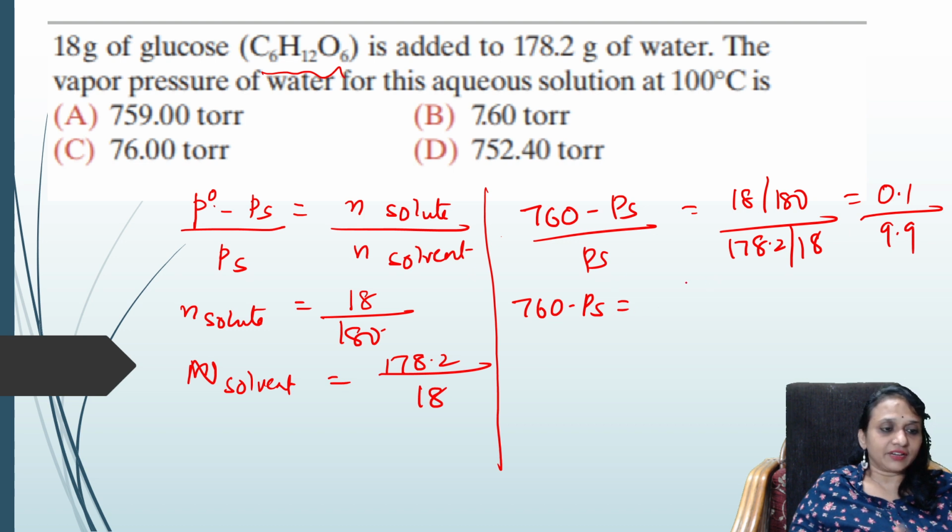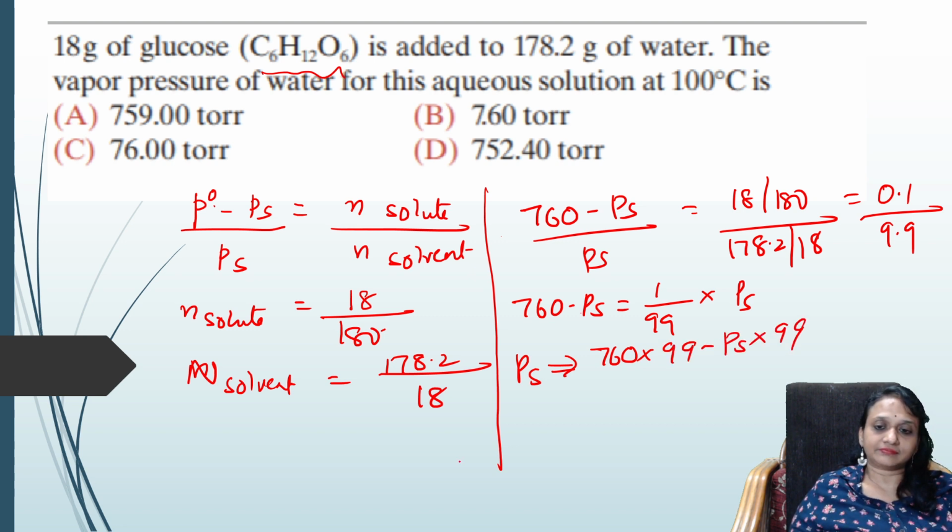If I divide, I'll get 1 by 99 into PS. So cross multiply this. PS is equal to 760 into 99 minus PS into 99. Correct? Alright. So 760 into 99 minus PS into 99 is equal to PS. So PS is equal to how much do I get, students?